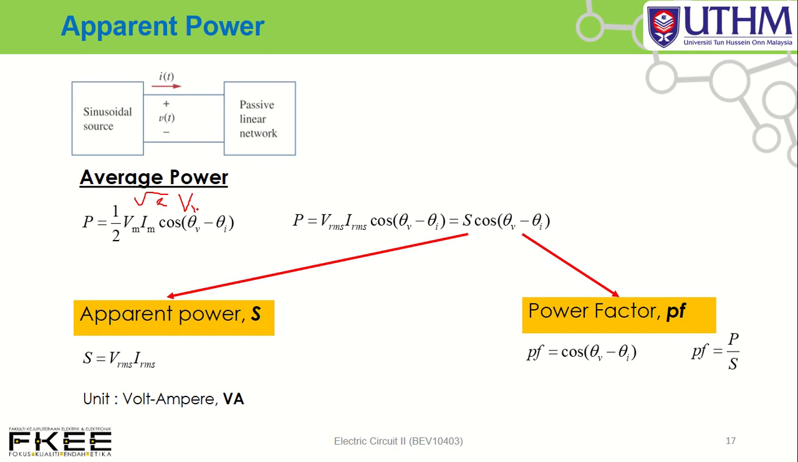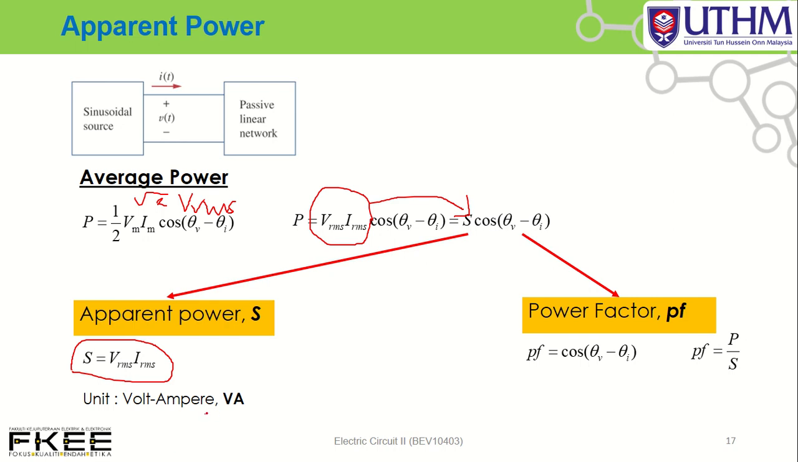Okay, Vm equal to square root 2 VRMS. Similarly, Im equal to square root 2 IRMS. If you solve this equation, you can get P equal to VRMS IRMS cos(theta V minus theta I). This VRMS times IRMS, we call it apparent power S. So apparent power S equal to VRMS times IRMS.